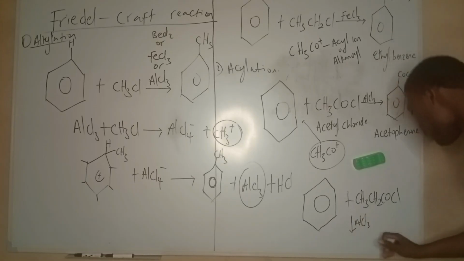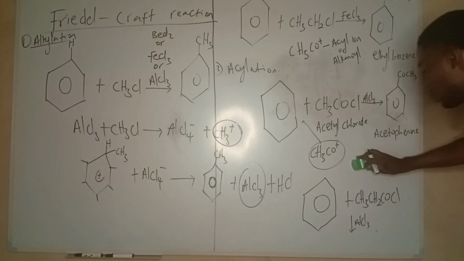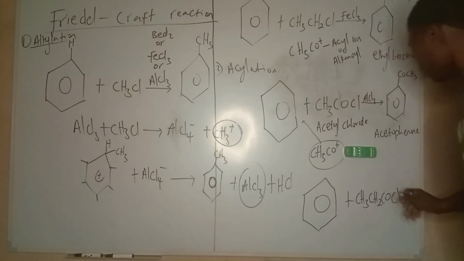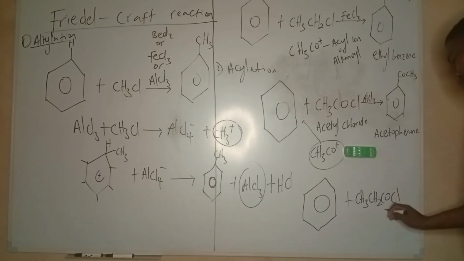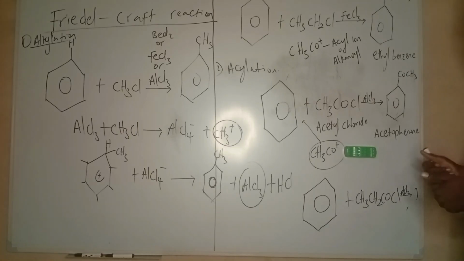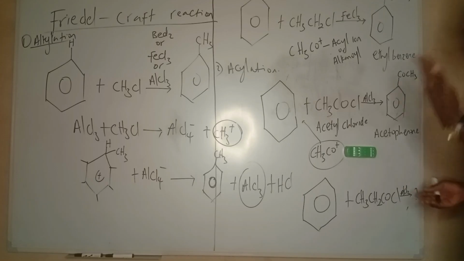Remember the catalyst is AlCl3. So what should my product be now? You try this instead of me giving you everything. The catalyst is AlCl3. What will be the product? Write the product in the comment section. If you cannot get it, I'll do a video to explain.